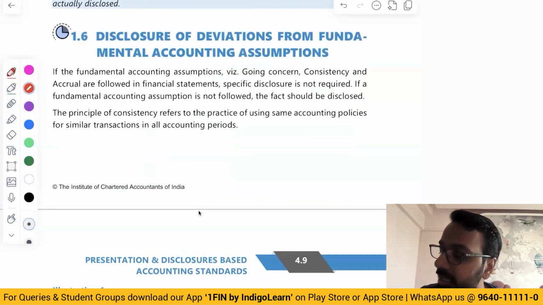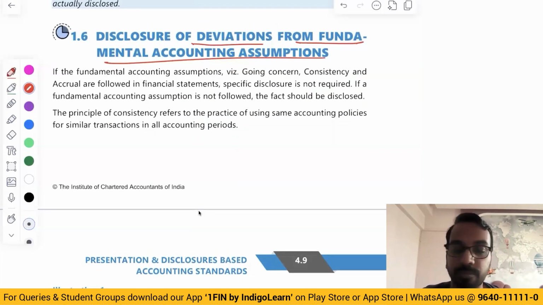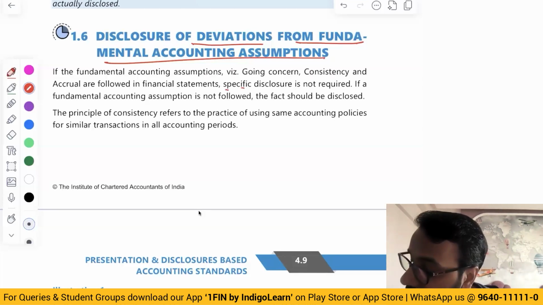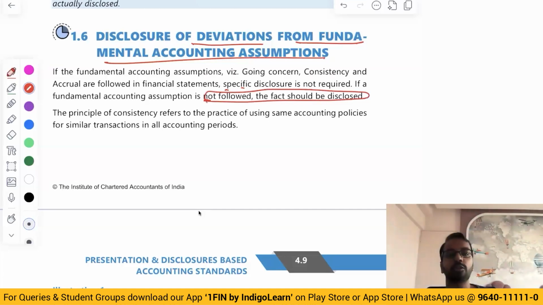Then, if there is a deviation from the fundamental accounting assumptions of going concern, consistency, and accrual, meaning if you have not followed them, then you will have to give specific disclosures. The fact that you have not followed the accounting assumption has to be disclosed.